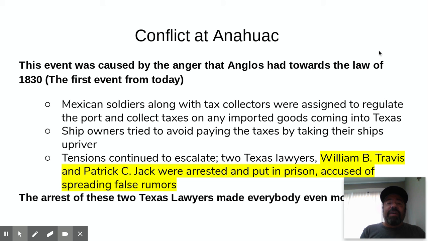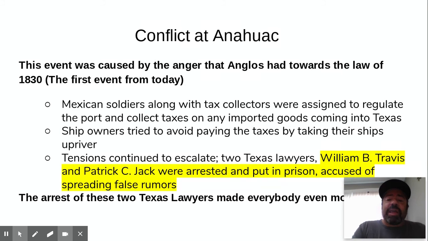Okay, then we have the next event, which kind of goes together: the conflict at Anahuac and the Turtle Bayou resolution. So the conflict at Anahuac was an event that was caused by the anger that Anglos had towards the law of 1830. Mexican soldiers, along with tax collectors, were assigned to regulate the port and collect taxes on any imported goods coming into Texas, because they were now taxing American goods. Ship owners tried to avoid paying taxes by taking their ships upriver and avoiding the tax collectors.